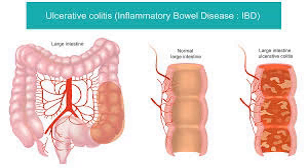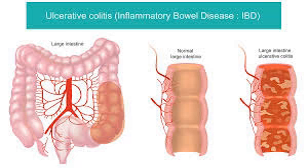Diagnosis of ulcerative colitis. The diagnosis of ulcerative colitis typically involves a combination of the following: medical history and physical exam. The doctor will ask about symptoms, family history, and previous gastrointestinal issues. Stool tests, to rule out infections or other causes of diarrhea and abdominal pain. Blood tests, to check for anemia, infection, and markers of inflammation such as elevated C-reactive protein (CRP) or erythrocyte sedimentation rate (ESR).